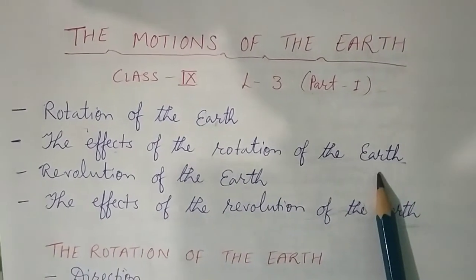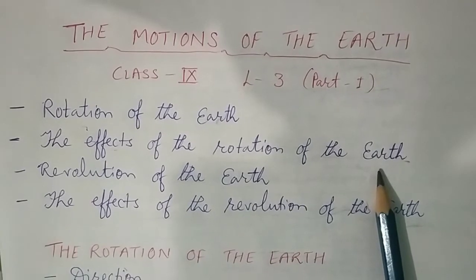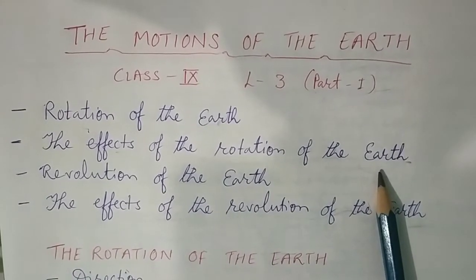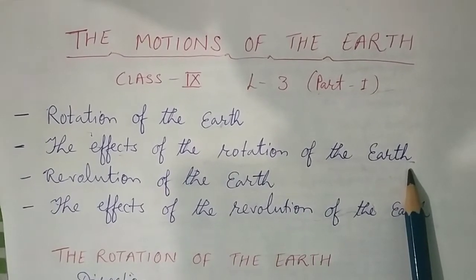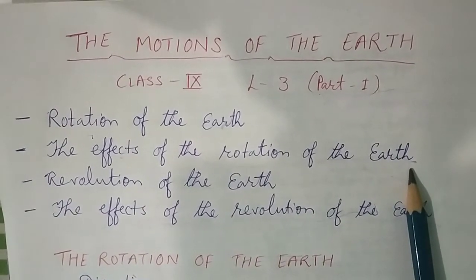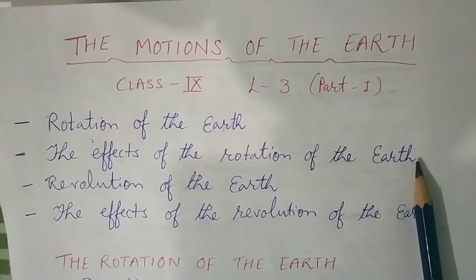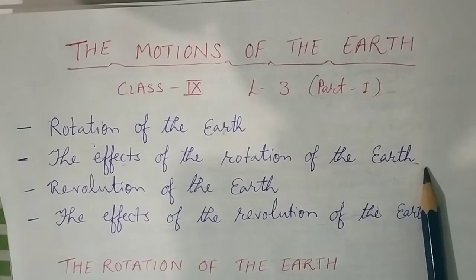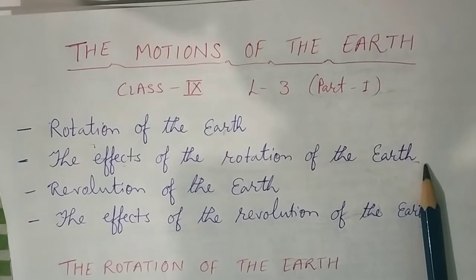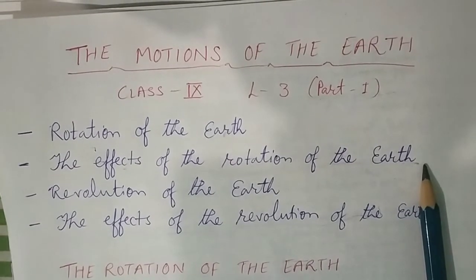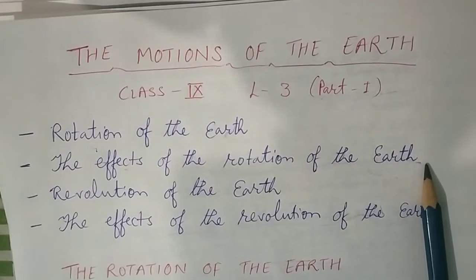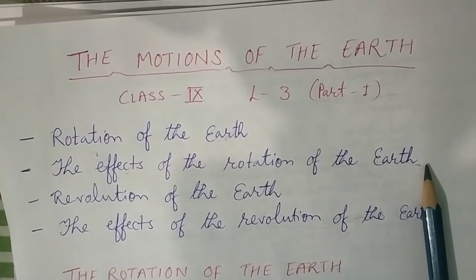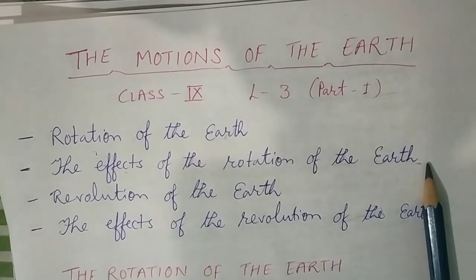The earth is a planet of the solar system, hence it revolves around the sun while rotating on its axis. Thus the earth has two motions, rotation and revolution. Rotation is the daily motion of the earth on its axis. The earth's rotation is relatively rapid. There are many rotations or days in one revolution or year. It is responsible for the occurrence of day and night.